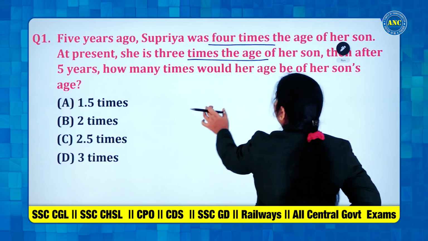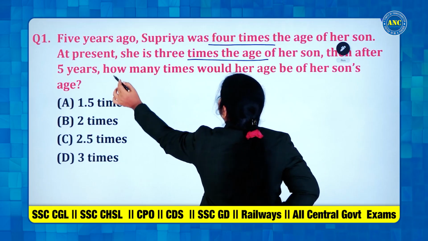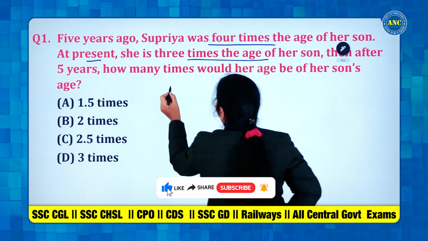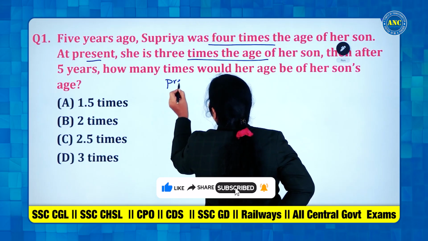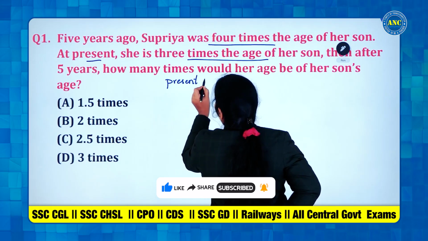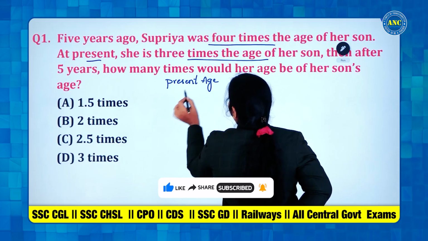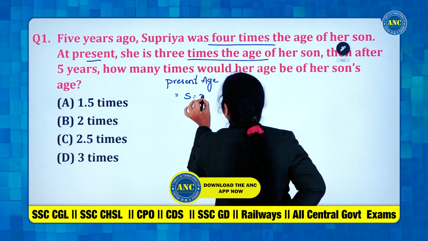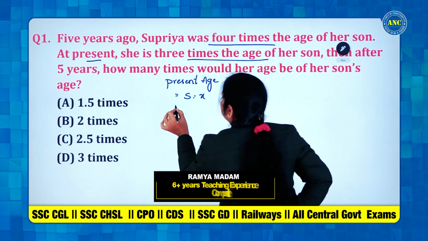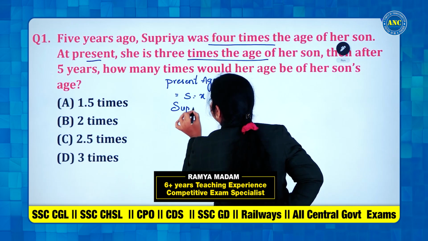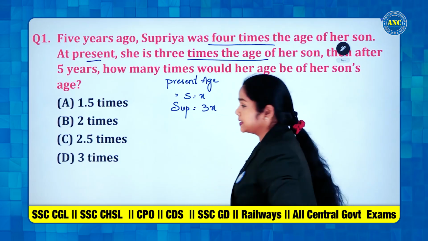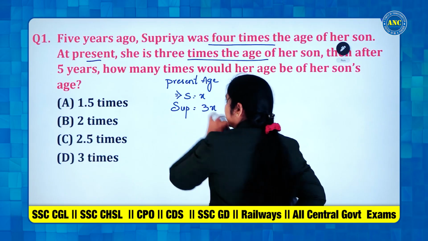First of all, take this condition. At present, she is 3 times the age of her son. So, present age. Let us take the son's age as x. Then Supriya's age is 3 times x, present age.